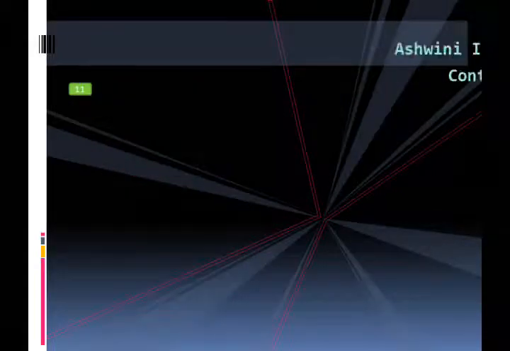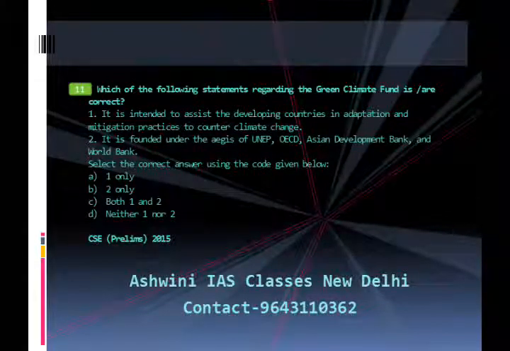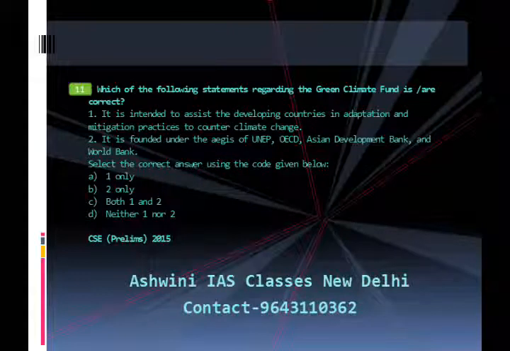Which of the following statements regarding the Green Climate Fund is or are correct? The choices are: first, it is intended to assist the developing countries in adaptation and mitigation practices to counter climate change. Second, it is founded under the aegis of UNEP, OECD, Asian Development Bank, and World Bank. Select the correct answer using the codes given below. A. 1 only. B. 2 only. C. Both 1 and 2. D. Neither 1 nor 2. This question appeared in Civil Services Prelims Examination 2015.